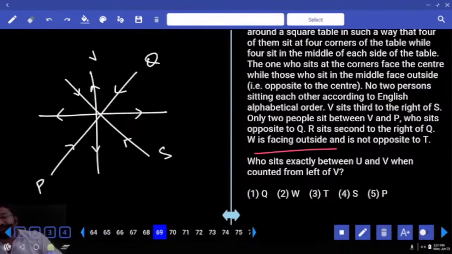P sits opposite to Q. R sits second to the right of Q. Done? Alphabetical order. Adjacent to each other, not adjacent to each other. S, T, alphabetical order.